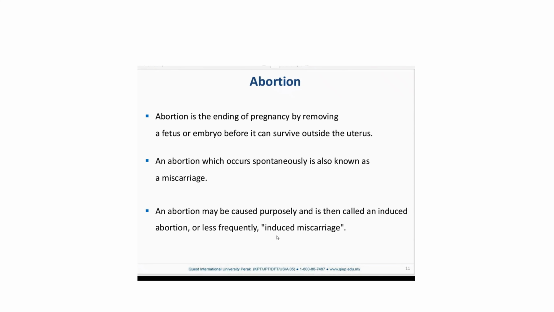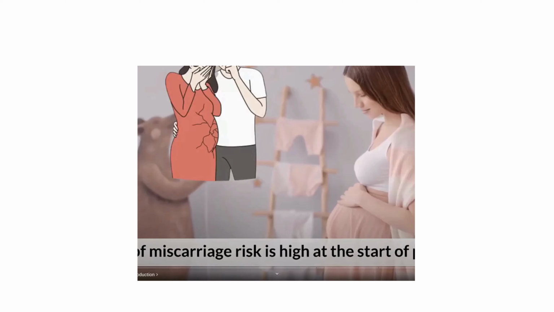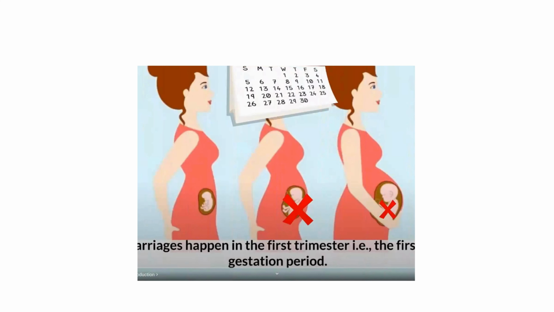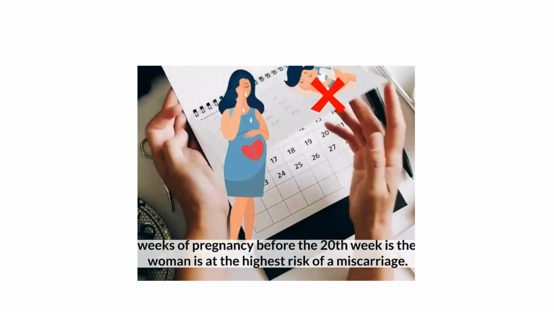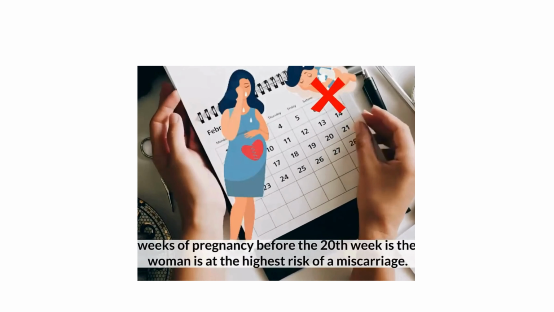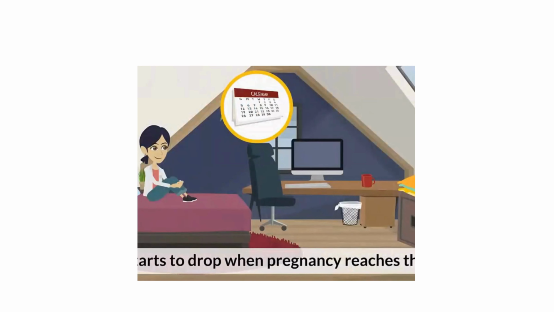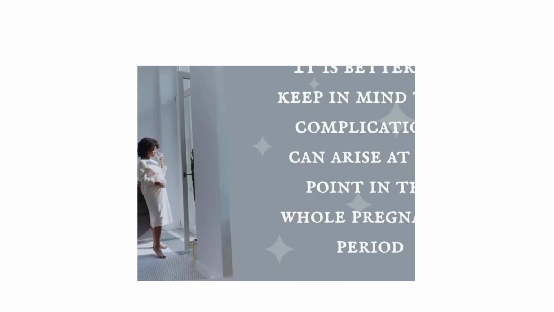Abortion is the termination of pregnancy. The rate of miscarriage risk is high at the start of pregnancy. Mostly, miscarriages happen in the first trimester, that is, the first 12 weeks of the gestation period. The earliest weeks of pregnancy, before the 20th week, is the time when a woman is at the highest risk of a miscarriage. The risk starts to drop when pregnancy reaches the 6th week. It is better to keep in mind that complications can arise at any point in the whole pregnancy period.